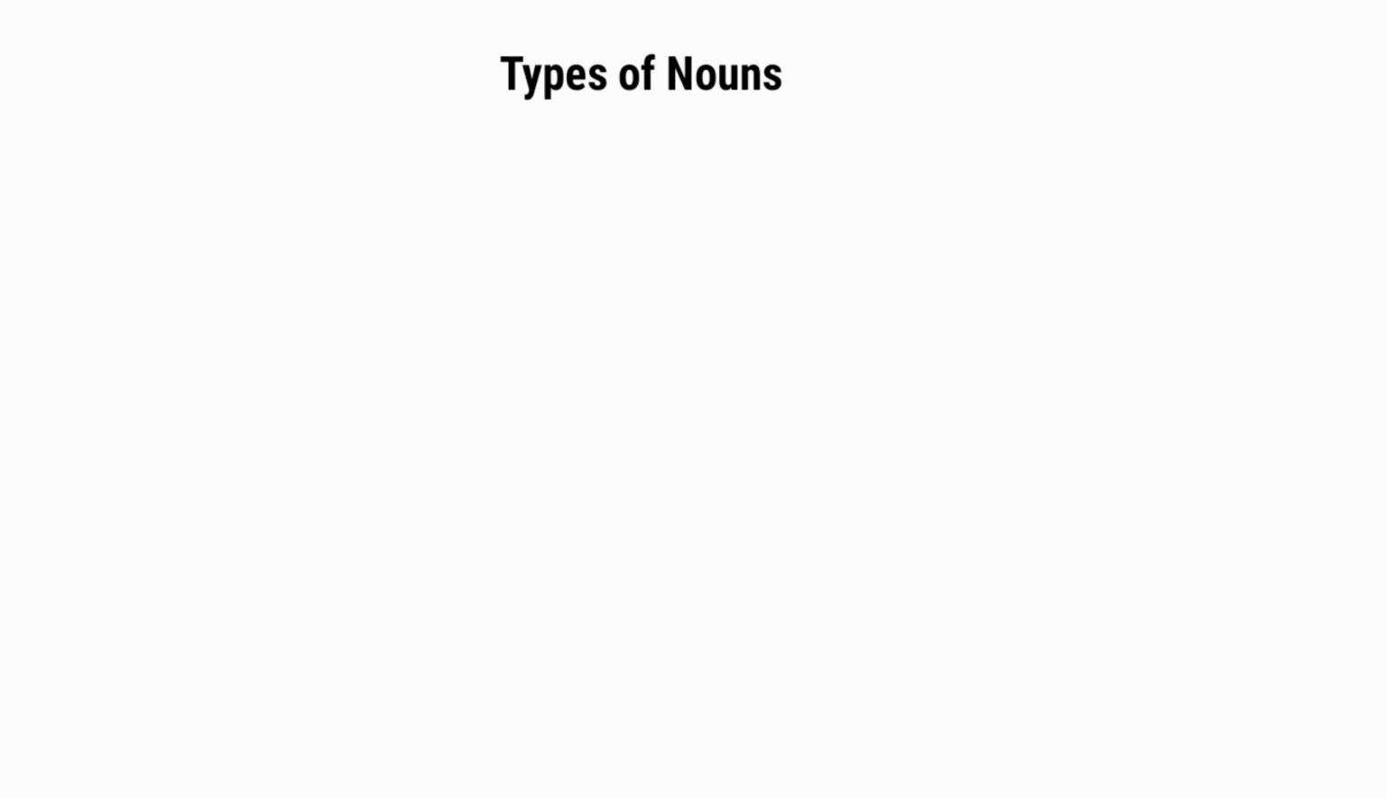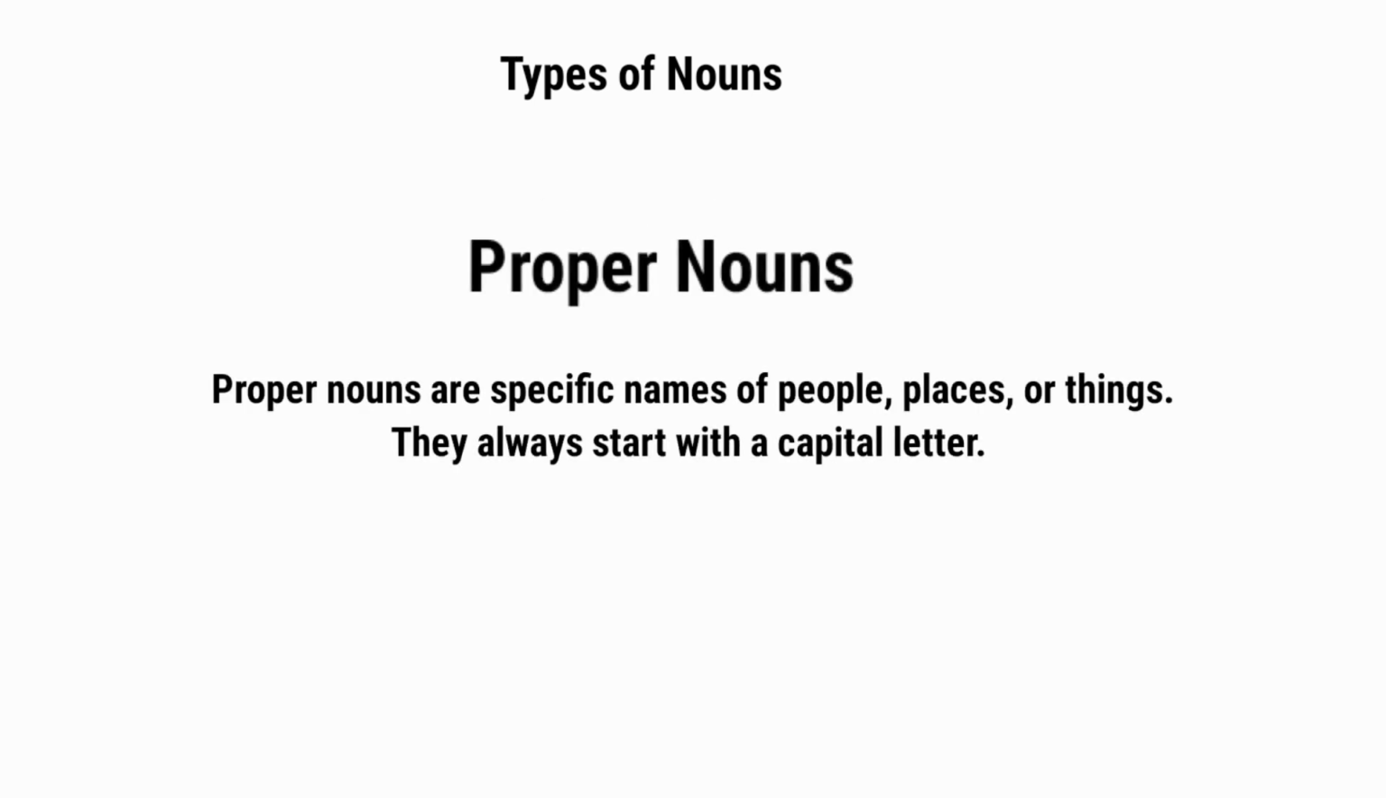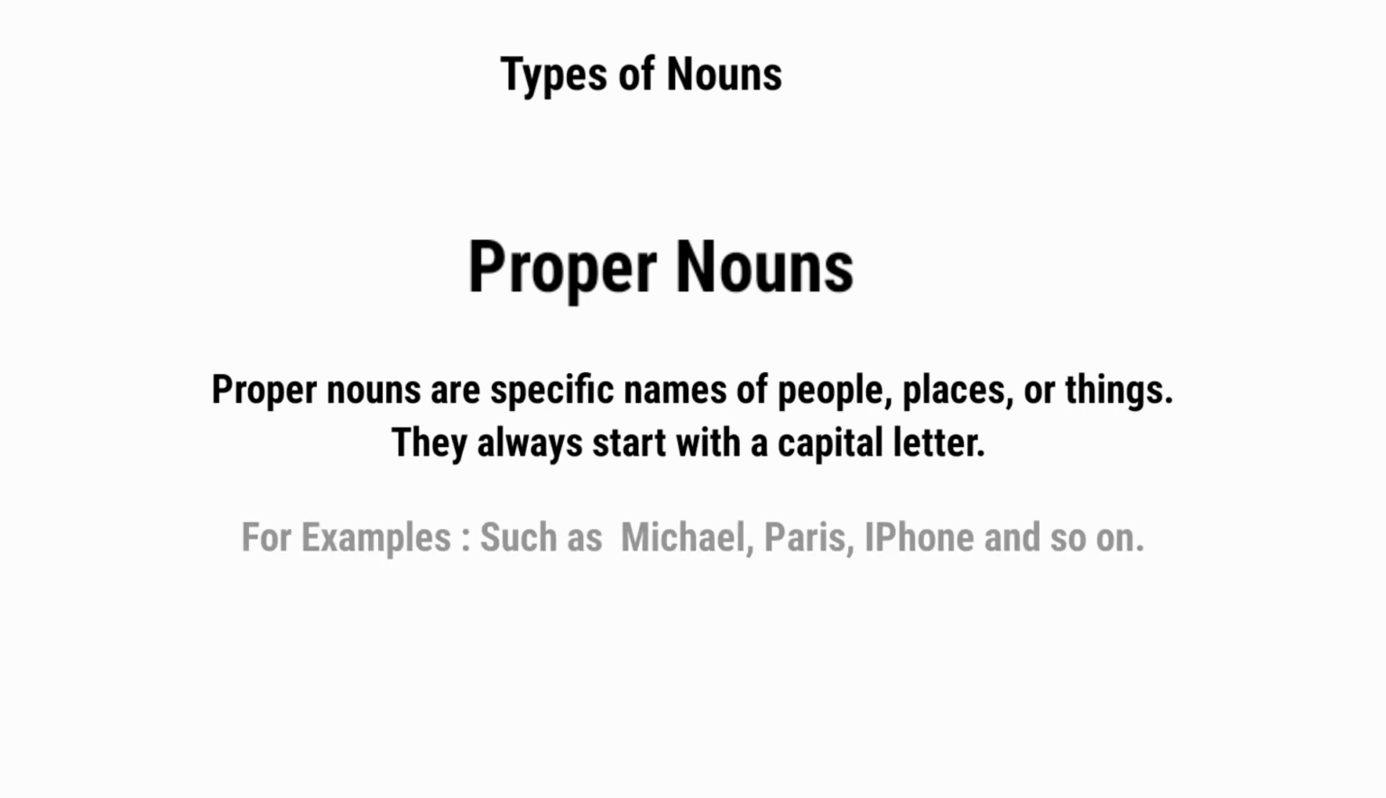Number 2. Proper nouns. Proper nouns are specific names of people, places, or things. They always start with a capital letter. For example: Michael, Paris, iPhone, and so on.